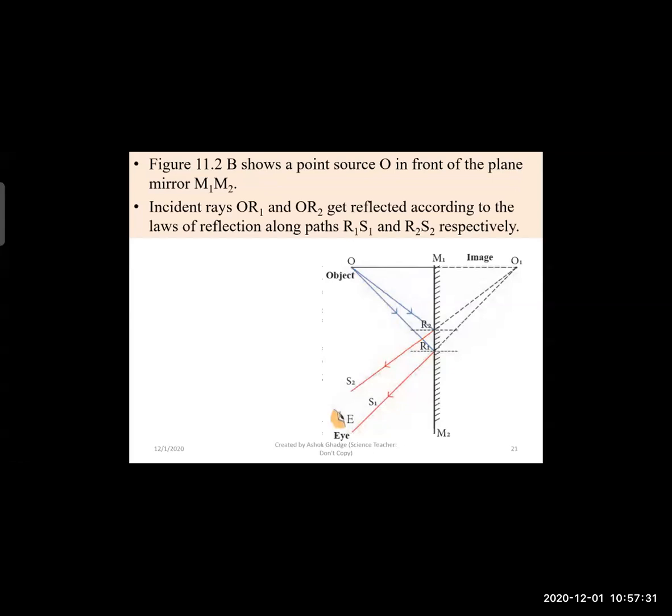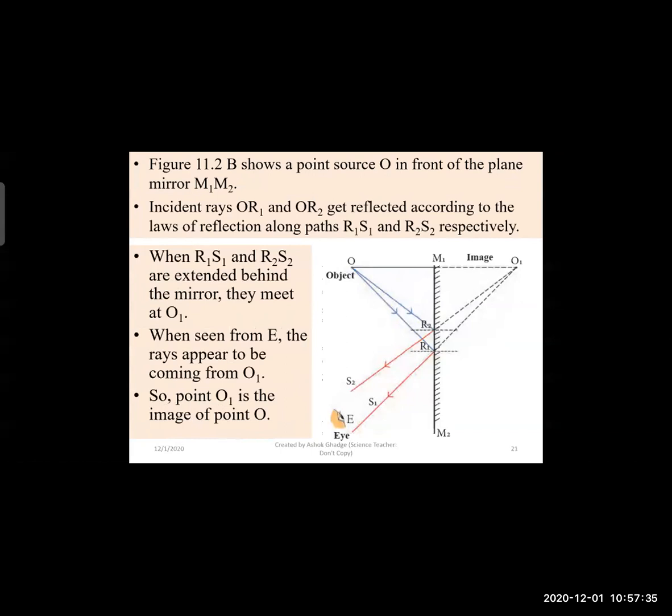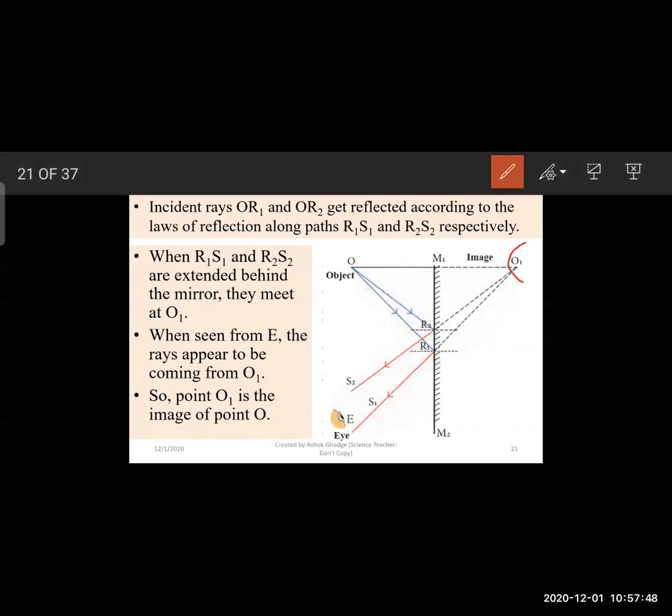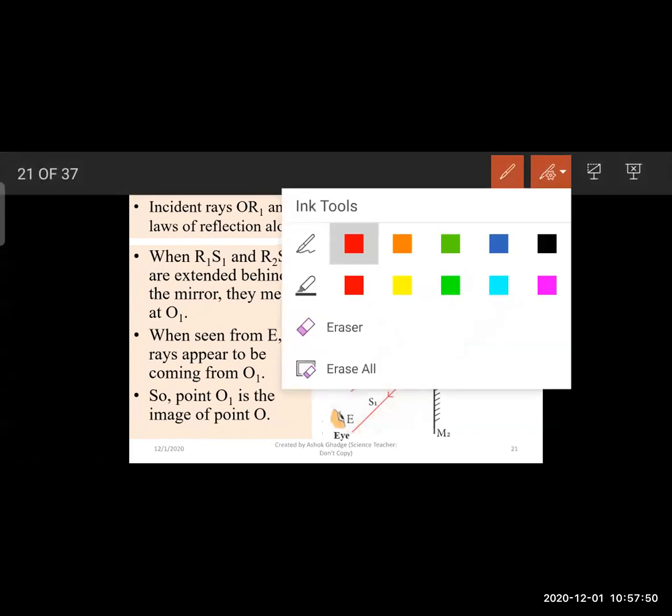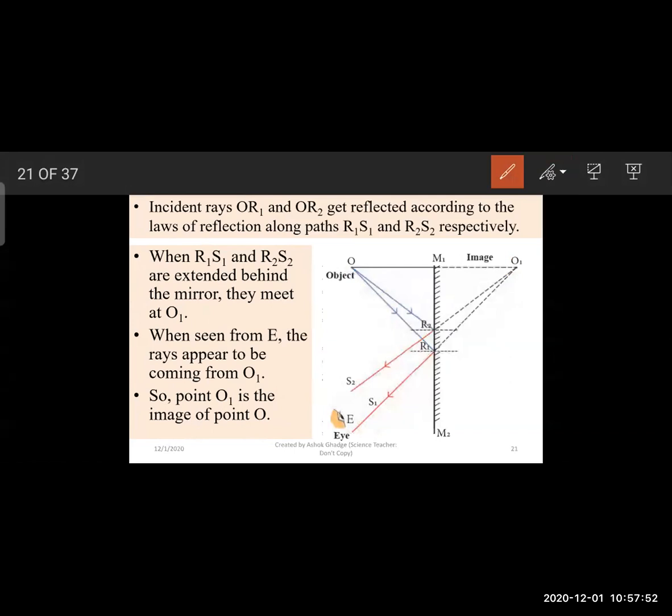the reflected rays are named R1S1 and R2S2. Now, when R1S1 and R2S2 are extended behind the mirror, they will meet at the point O1. So, the point O1 is a virtual point, not an actual point.